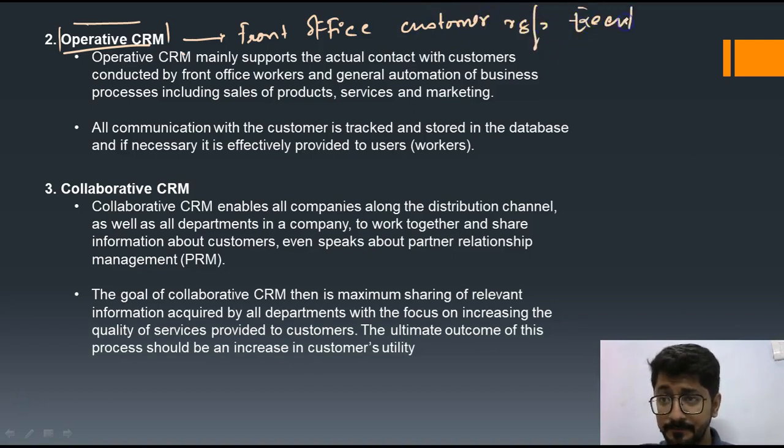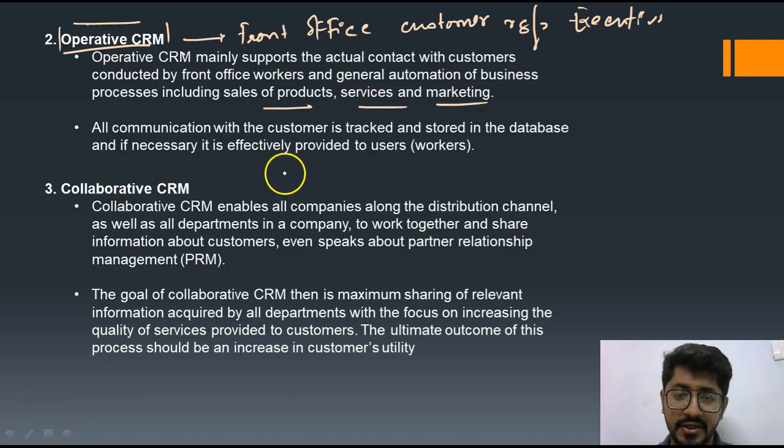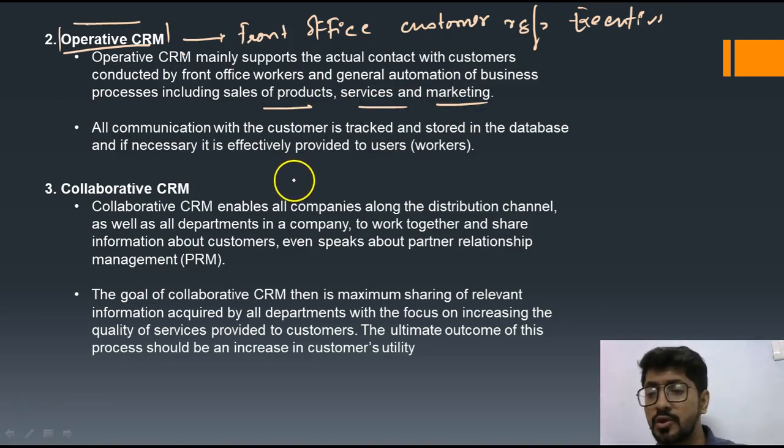They normally try to contact the customers directly and try to solve their problem by their physical effort at that point of time. And it is a general automation process of a business process, and it includes the sales of the product by educating customers, servicing and marketing. So operative CRM is a CRM where there is no backend. Operative CRM is a CRM where the customer's problem has to be solved at a desk in front of them.